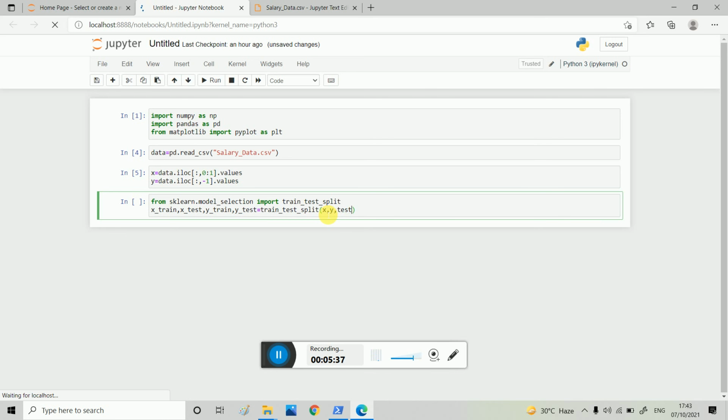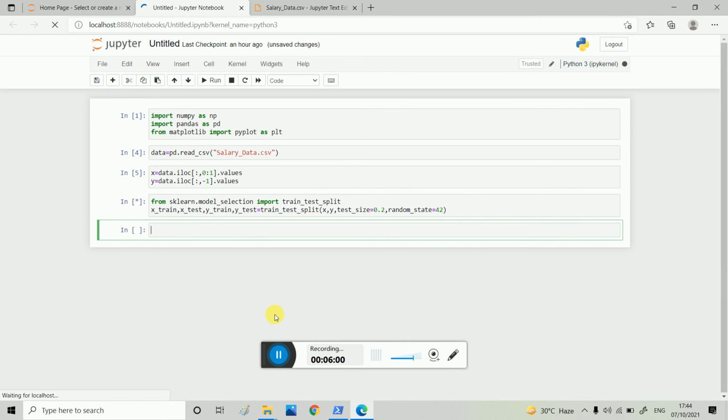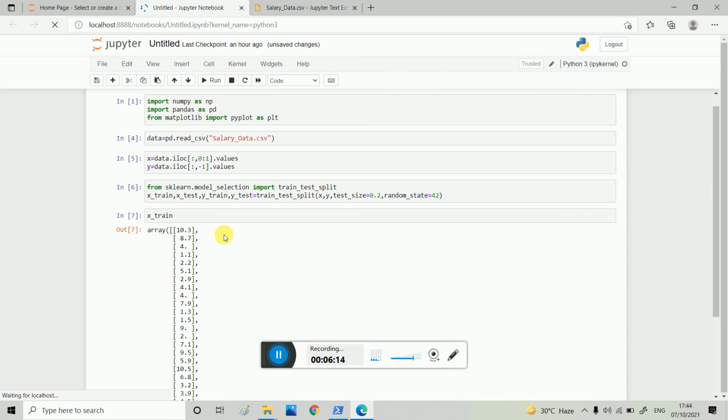We have to specify the test size. Let's say test size is 0.2, so 20% is given to the test set. Then random state. So you can see here X train, this is the train array that we have got.